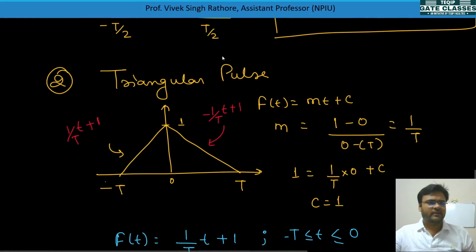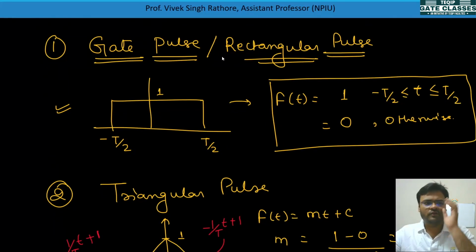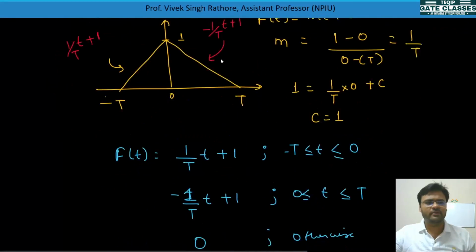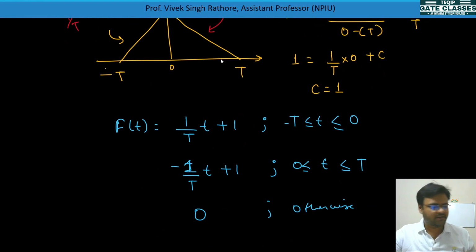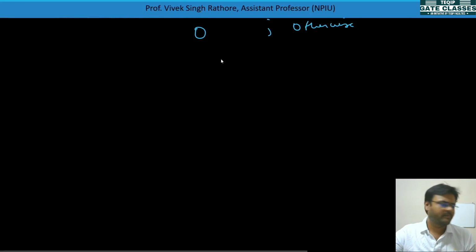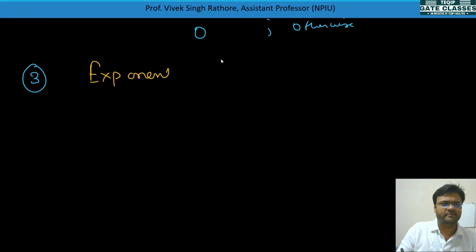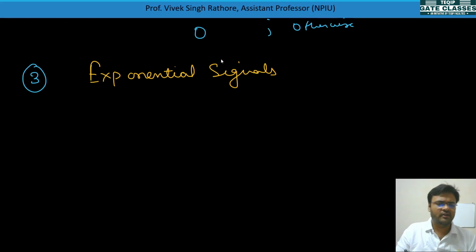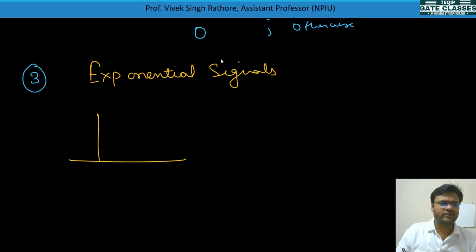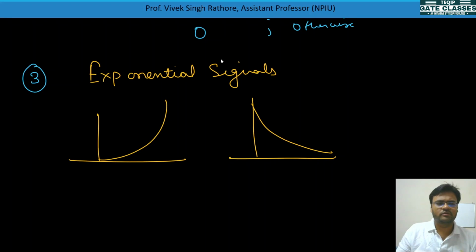So I have shown you two pulses: one is the gate pulse and one is the triangular pulse. Mathematical and graphical representation is very easy. Now we'll move on to the third signal, which is the exponential signal. We'll talk about some exponential signals. If you see, there are two types of exponential signal. One type of signal will be like this, and one type will be like this.